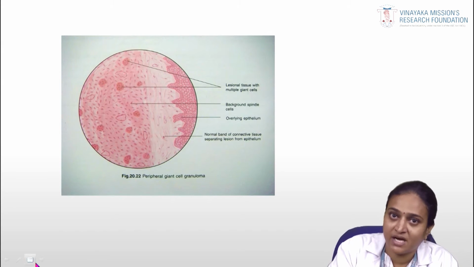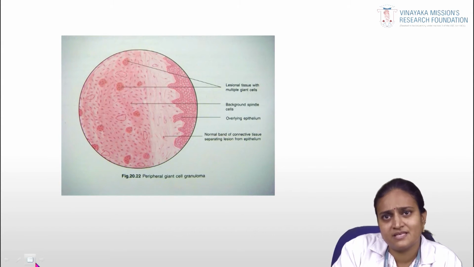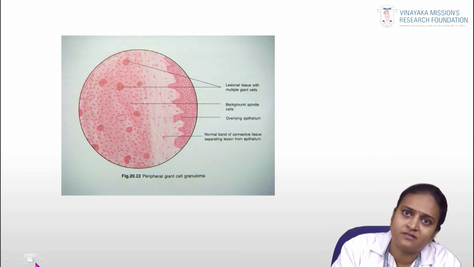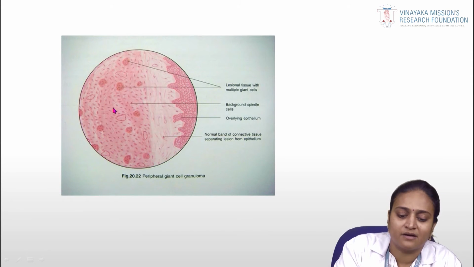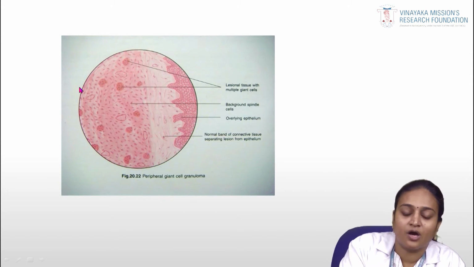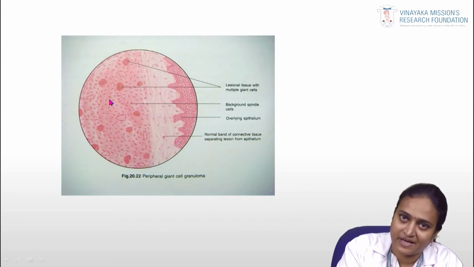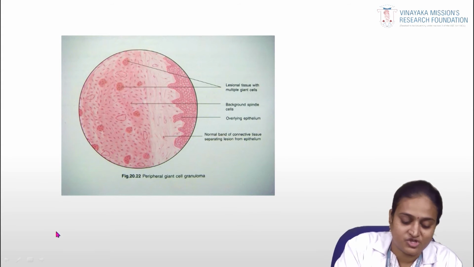It has a counterpart, the central giant cell granuloma. In central giant cell granuloma, we can appreciate the bony part and the bony lesion. Along with the bony lesion, you can appreciate the fibrous connective tissue and the giant cells.